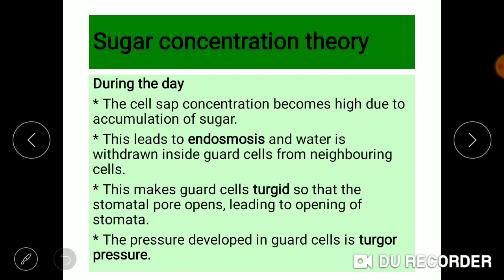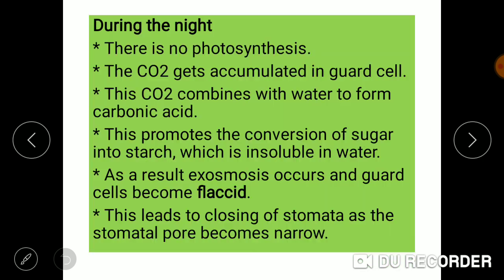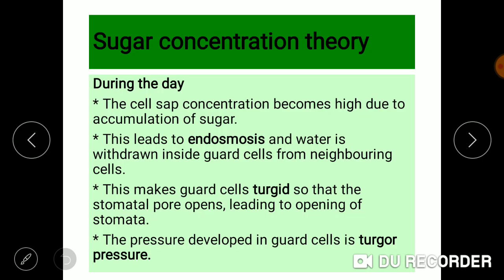So two observations were given according to sugar concentration theory. These observations are during the daytime and during the night time. During the daytime, when photosynthesis occurs, the cell sap concentration of the guard cell is very high.